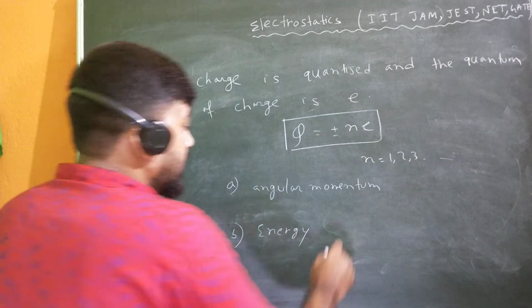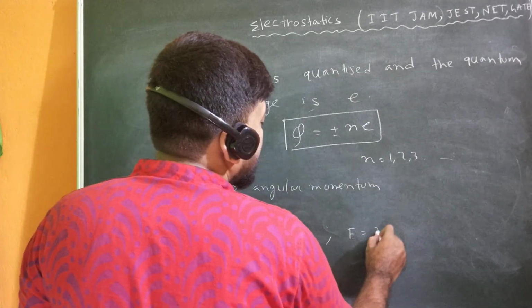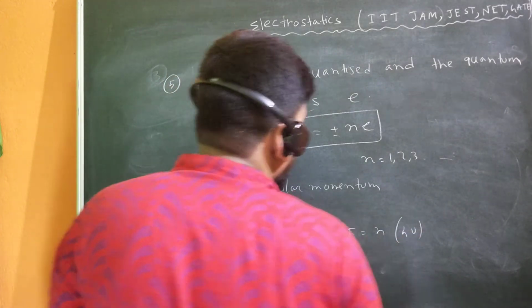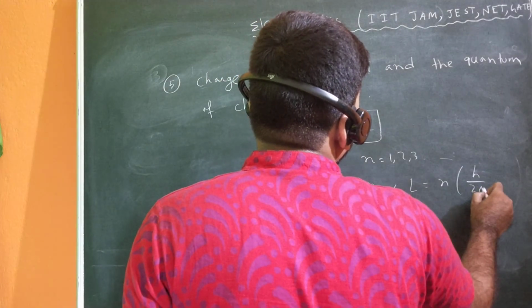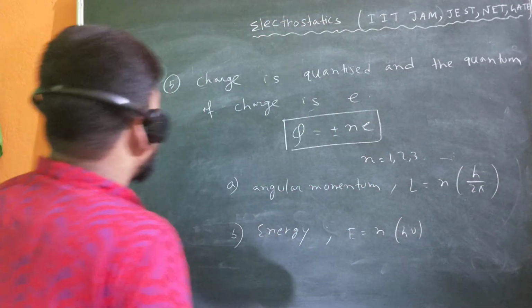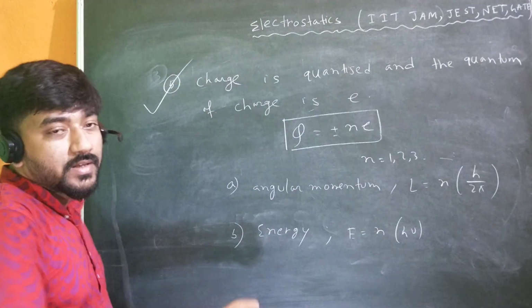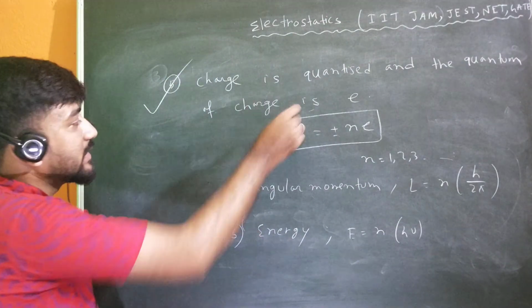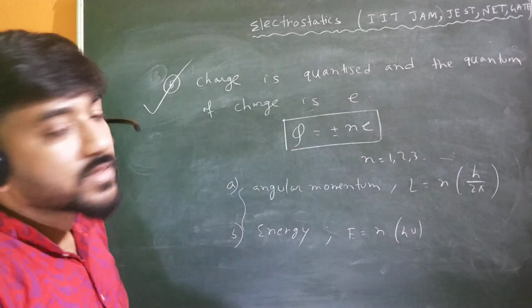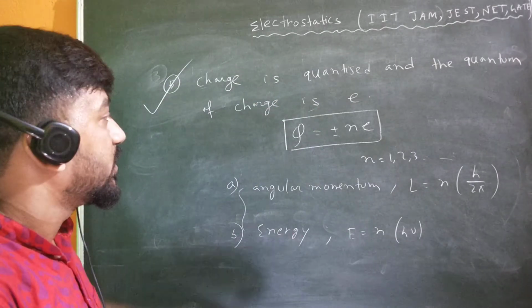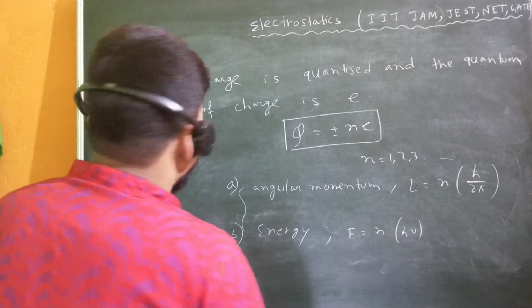The quantum of energy is h nu, so we can write E equal to n into h nu, and similarly the angular momentum L is equal to n into h by 2 pi. So I am just adding another quantized quantity to these two, that is the charge. Charge is also a quantized quantity, and its quantum is just e. This is a very important concept that I should give you here.